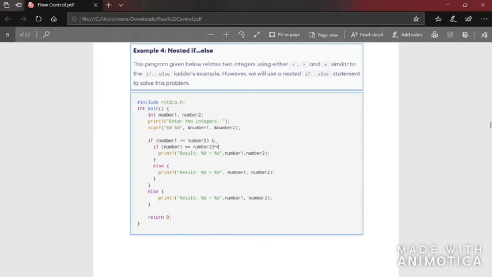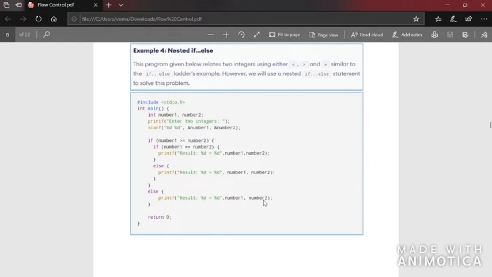This bracket is opened here, and inside this particular if condition we have this if condition, and this is the statement which should be executed if this condition is true. Otherwise, if this condition is true, then this will be printed. Otherwise, if this condition is true and this condition is false, this will be printed. Now in the beginning itself, if this condition is false, this one will be printed.